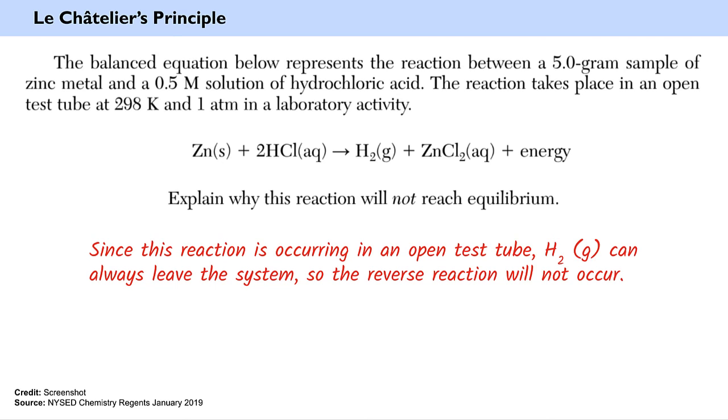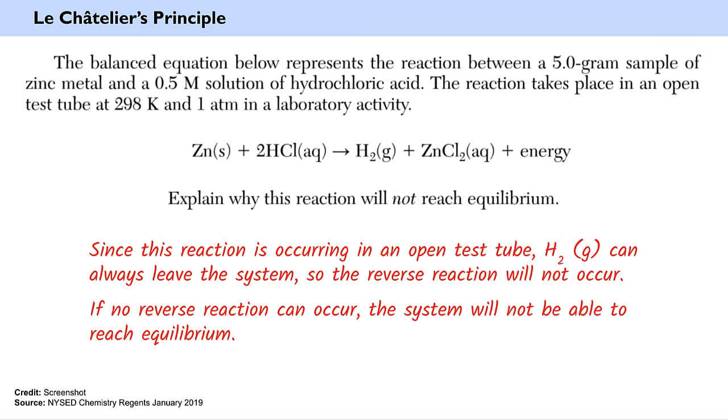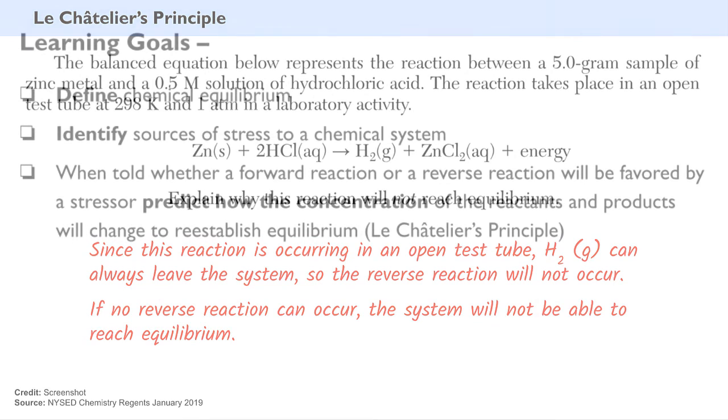Since this reaction is occurring in an open test tube, hydrogen gas can always leave the system, so the reverse reaction will never occur. Notice there's only an arrow moving in one direction. There's not a reaction arrow moving in the reverse direction, because that H2 gas is going to always leave the system and not react with the ZnCl2. If no reverse reaction can occur, the system will not be able to reach equilibrium. In general, an open system cannot reach equilibrium if one of the products is a gas.